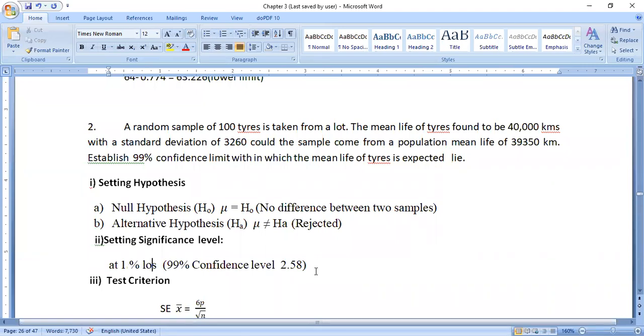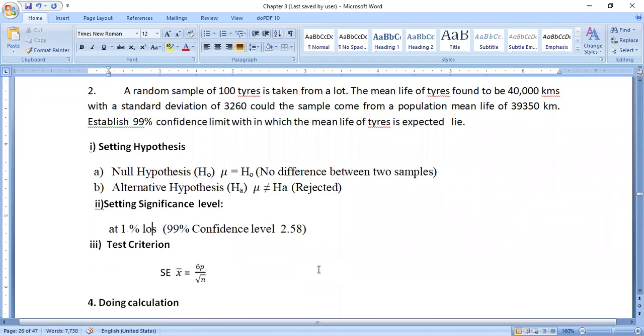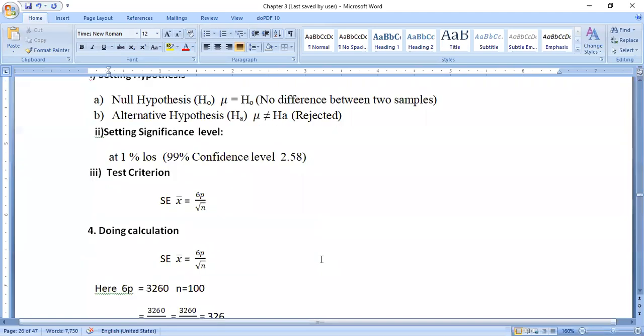Next is the test criterion. In the test criterion we have to write this formula: standard error of x bar is equal to standard deviation sigma divided by under root n. If time is there in the examination, write one more formula, the calculated value formula, also in the test criterion, then you will get complete clarity regarding the problem. The next one is doing calculation, the fourth point here.